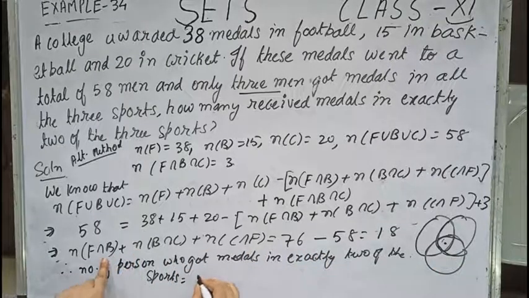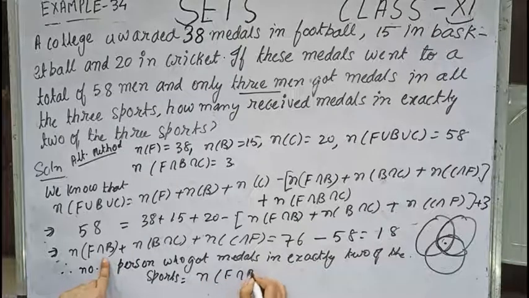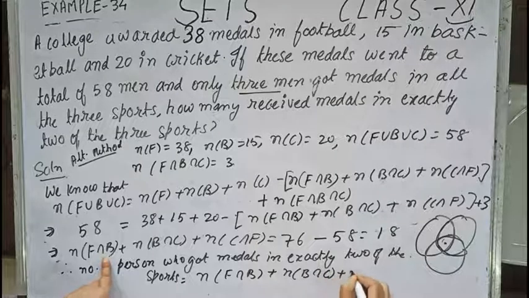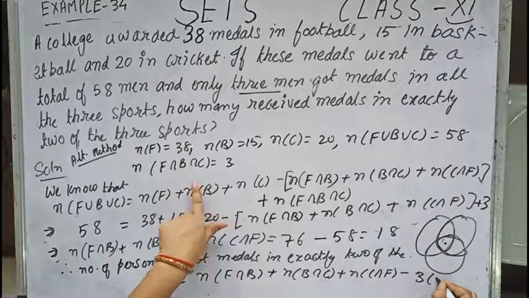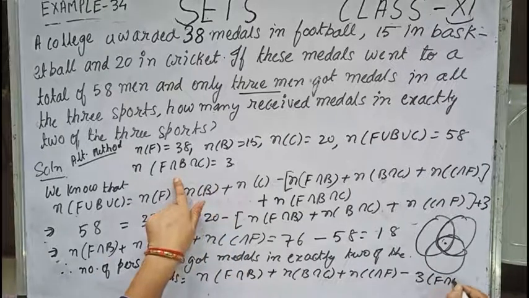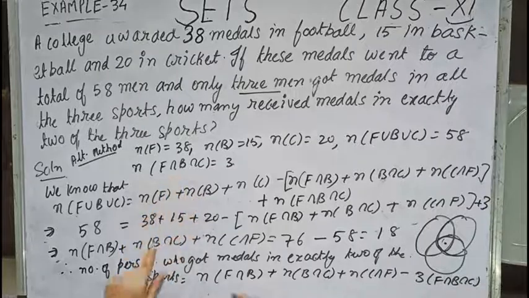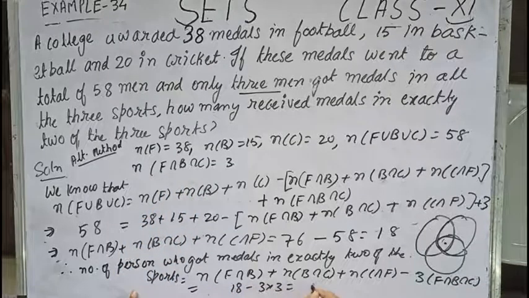So we can write n(F intersection B) plus n(B intersection C) plus n(C intersection F) minus thrice n(F intersection B intersection C). So this will be equal to 18 minus 3 into 3, that is 18 minus 9 equals 9, answer.